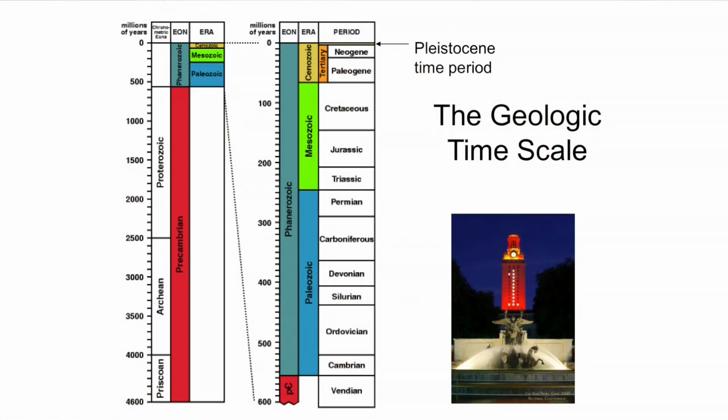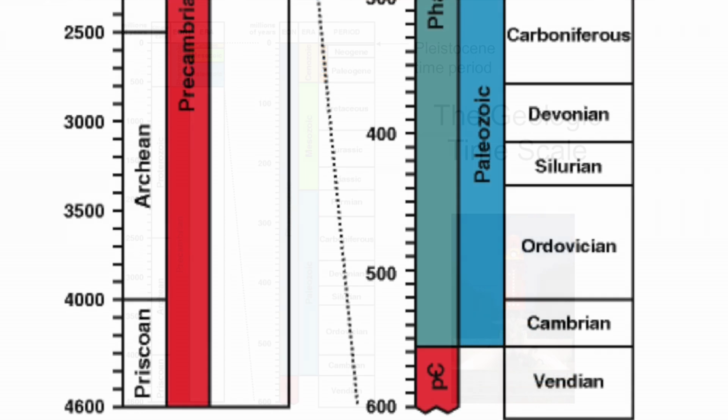So before we go back in time, we have to have our time scale down. So the next image you're going to see is the geologic time scale. And this diagram, while complicated at first, actually becomes pretty simple once you look through it. We're going to start here with about 4.6 billion years ago when the Earth was formed, and we're just going to go rifling through time there.